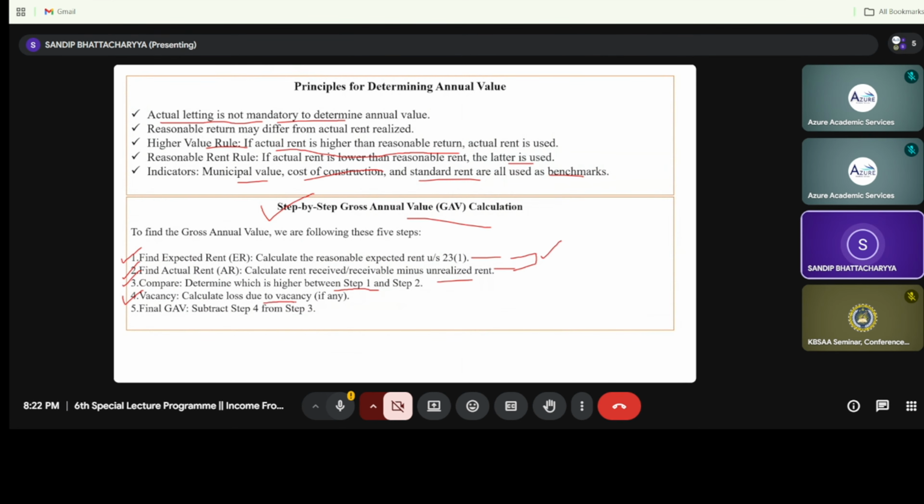If there is any vacancy, that is a lock and key situation in case of ownership or tenant, that is the house had not been used under the self-occupied portion or the let out portion, then the vacancy period will be deducted. And after computing vacancy, we will see the gross annual value, that is step 3 minus step 4.